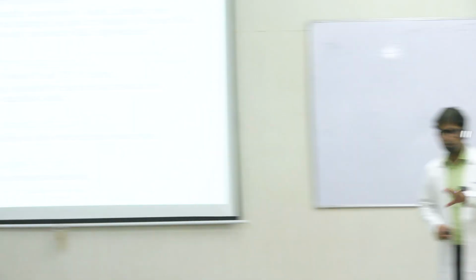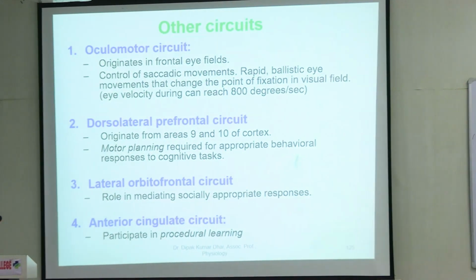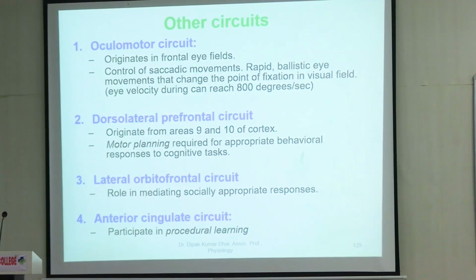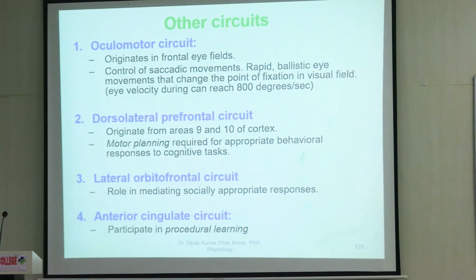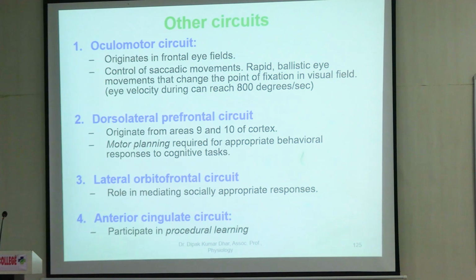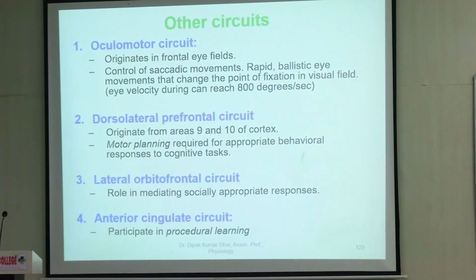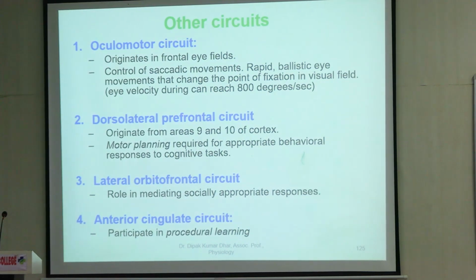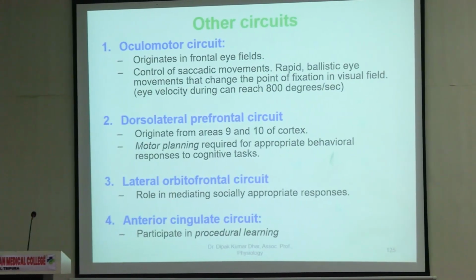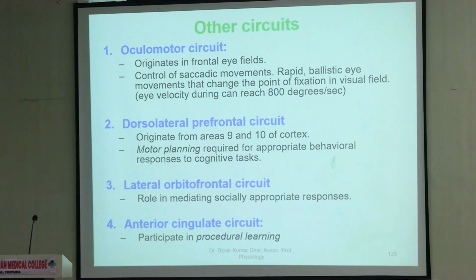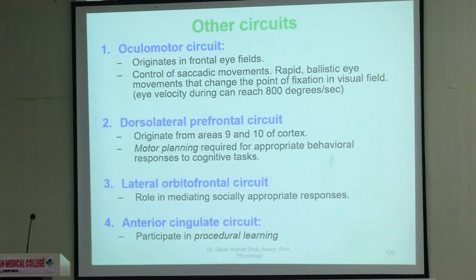Apart from the motor circuit, basal ganglia is also concerned with some form of emotional expression, right? Because it controls the automatic movements of the body. Automatic movements can be in the form of swinging of the arms while you walk. Automatic movements are also seen when you communicate.